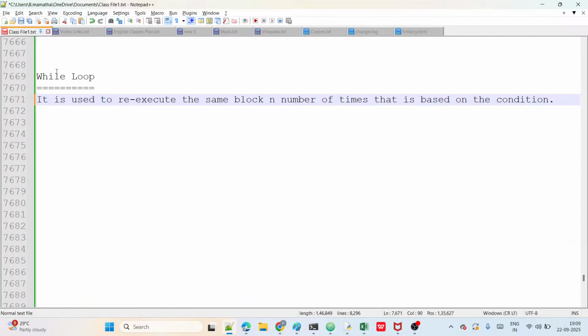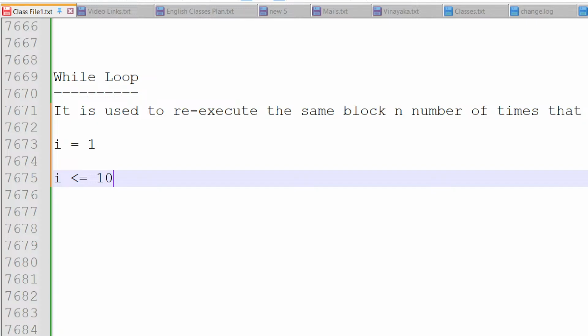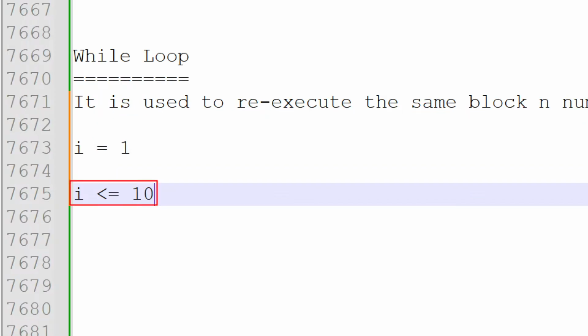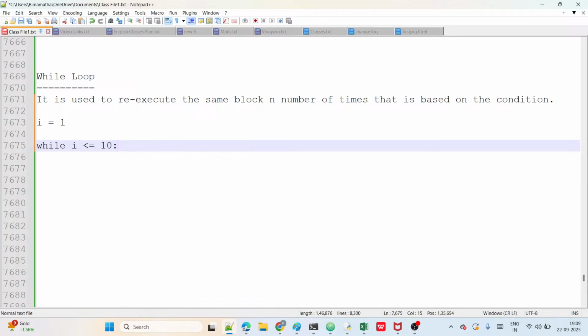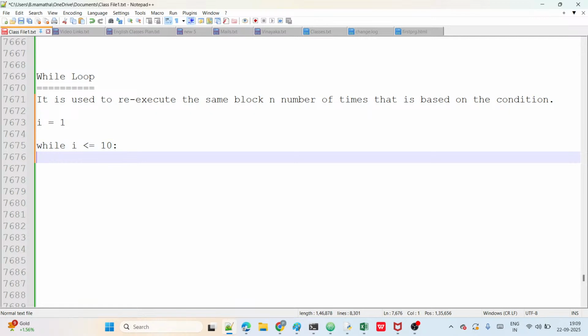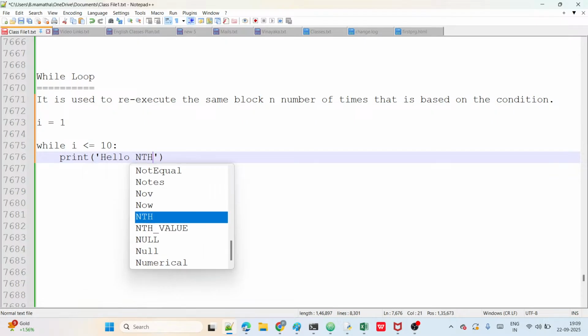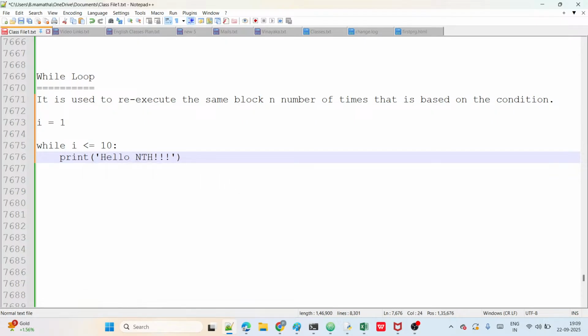That means we give one condition, guys. Suppose, observe now, I am giving I the value 1, for example. The starting I value is 1. And as long as the I value is less than or equal to 10, I want to execute the block. So I am giving a while for this condition: while I is less than or equal to 10, then what do I want to display? Suppose I want to display here Hello Python. That's all. So guys, observe now.